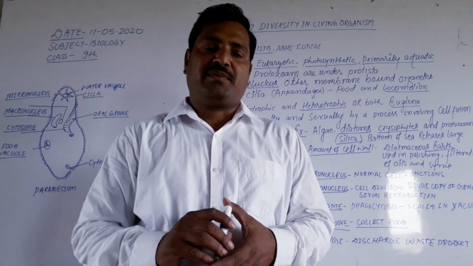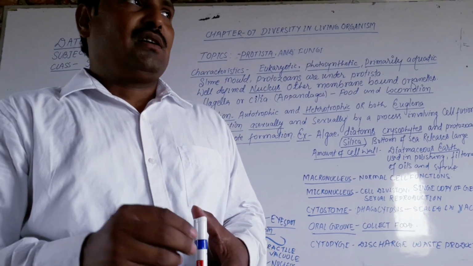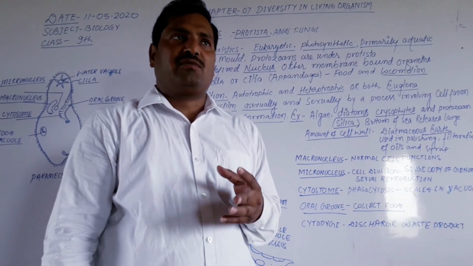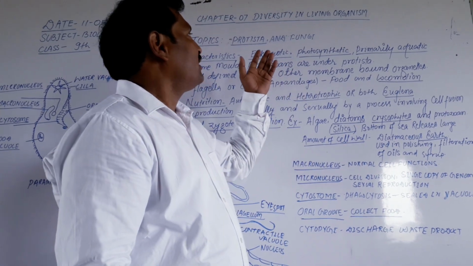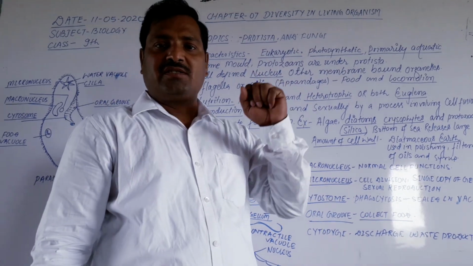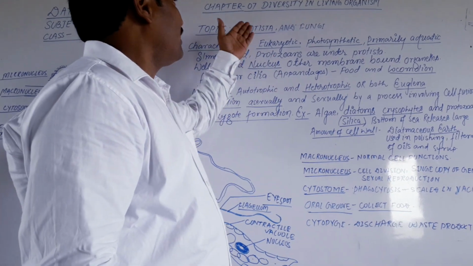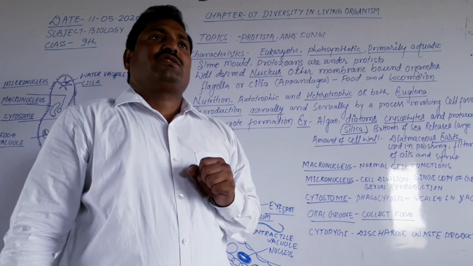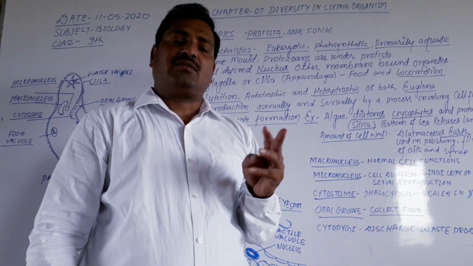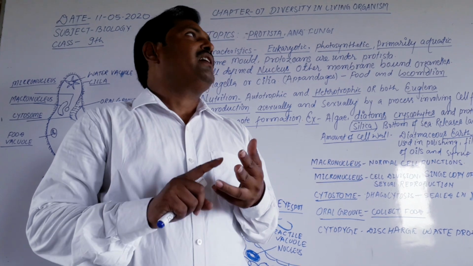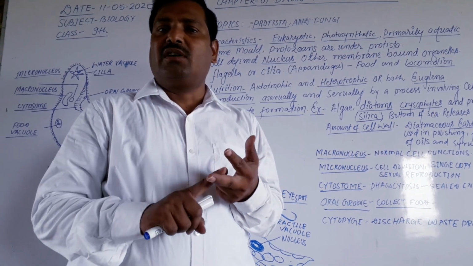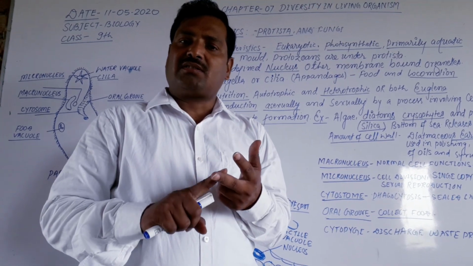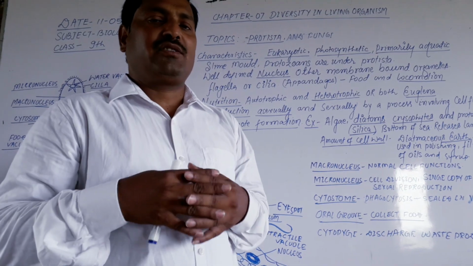As you know, your chapter number 7 is very large and there are too many topics. In the previous class, we started biodiversity in living organisms. In the chapter on diversity in living organisms, we discussed classification, the basis of classification, as well as classification and evolution, and how they are linked to one another.